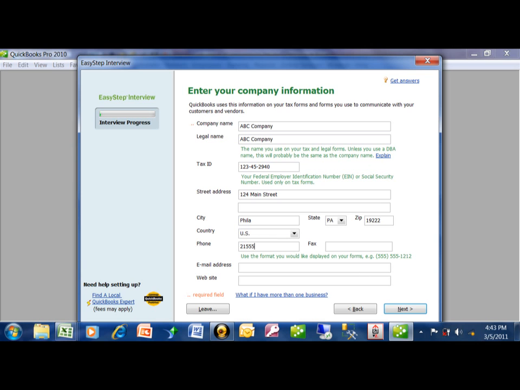There's not too many things that are required here. Only the top field, the company name, is actually required. So what do you have in there? If you're going to send emails, then you want to be able to put an email address in there. And you can put your company website. We're going to pick on Next.